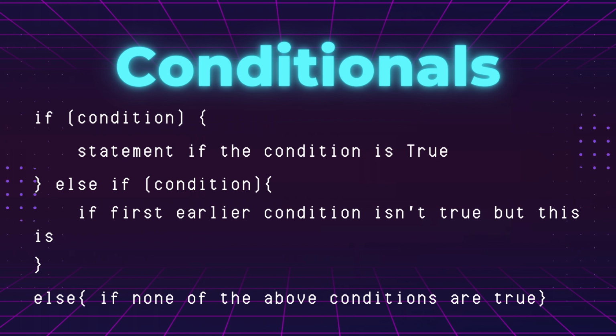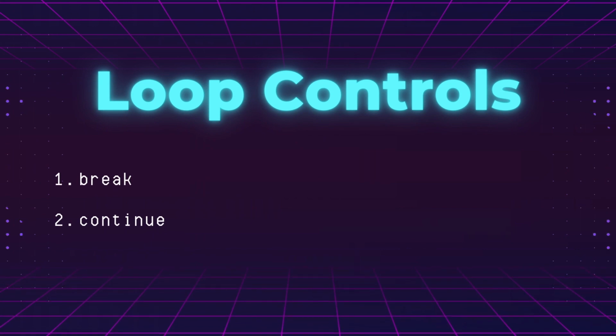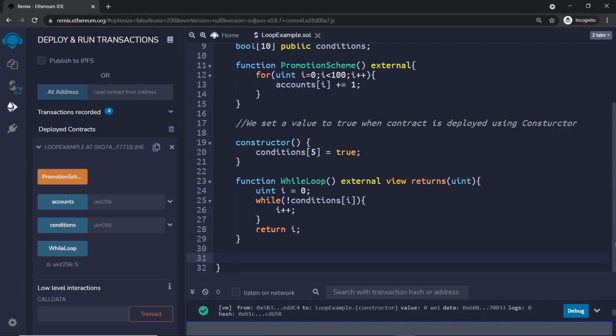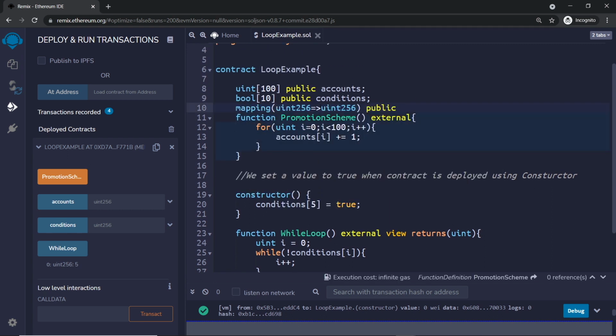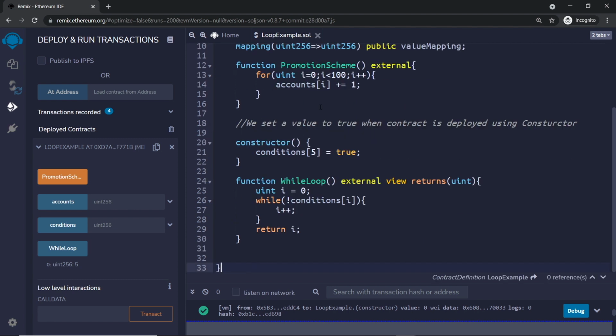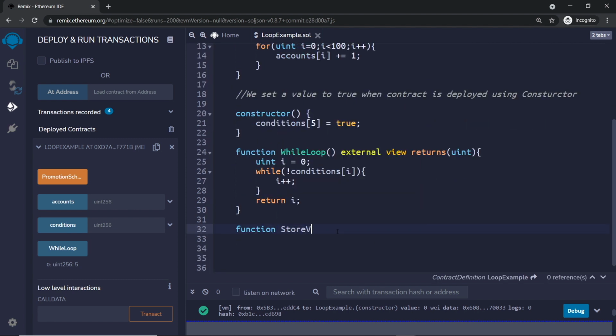We also have a couple of loop controls. To exit a loop at any point, you can use the break keyword, usually inside a conditional statement, or if you want the loop to skip further execution of code in this iteration, you can move to the next iteration using the continue statement. Now, let's see all of this in action. Let's write a function that takes an array input and stores each value in a mapping but stops if it hits a particular value. In this function, we will take a uint array as a parameter.